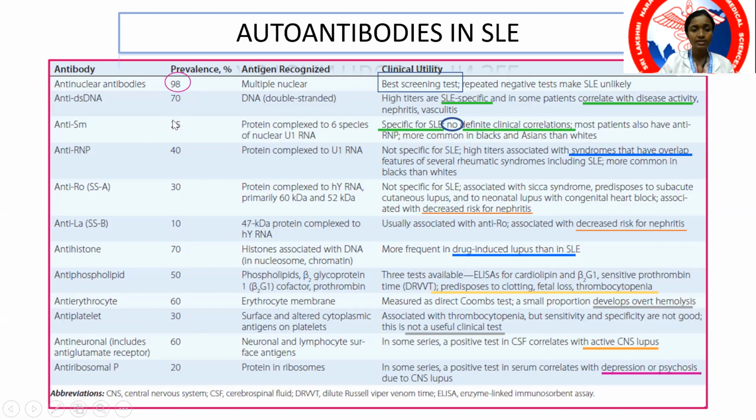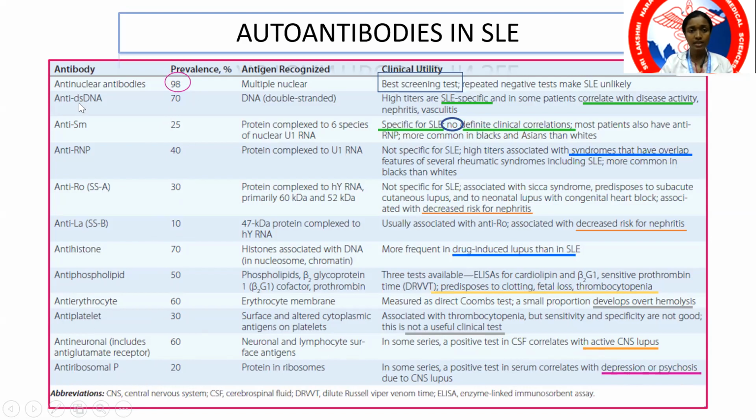So that is a very sensitive test. Then you have antineuronal antibodies. Presence of this in the CSF correlates with CNS lupus. If you have a doubt of CNS lupus in a patient, then presence of antineuronal antibodies in the CSF is highly suggestive of CNS lupus. Then you have anti-ribosomal P antibodies, which is associated with depression and psychosis, again pointing to CNS lupus.